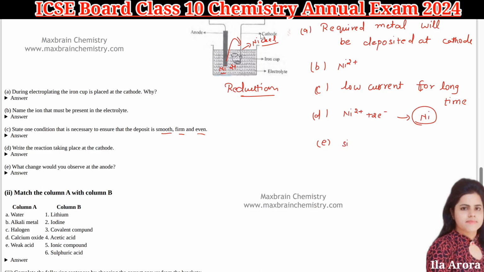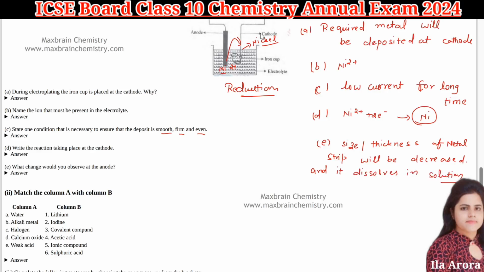So you can say the size or thickness of the metal strip will be decreased and it dissolves in solution. Okay, so all answers I have given.